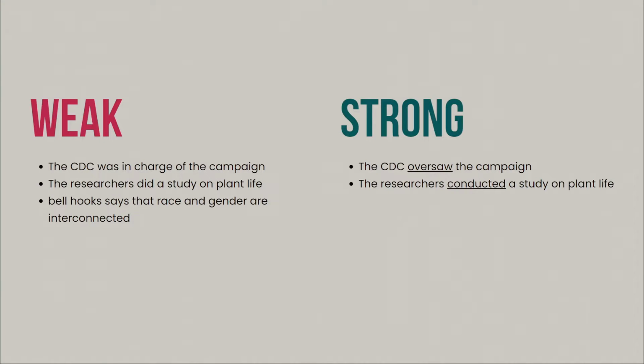Let's look at another comparison. Bell Hooks says that race and gender are interconnected versus Bell Hooks argues that race and gender are interconnected. Here, by changing says to argues, we are strengthening the action of Bell Hooks and making it more clear what she's doing. She's not just simply stating a random piece of information, she is putting forth something she really believes in. That's the difference between says and argues.